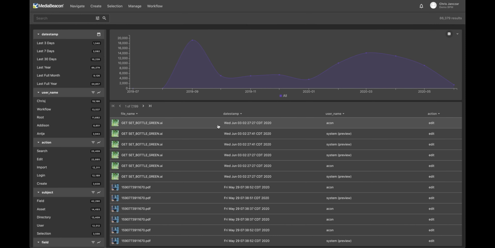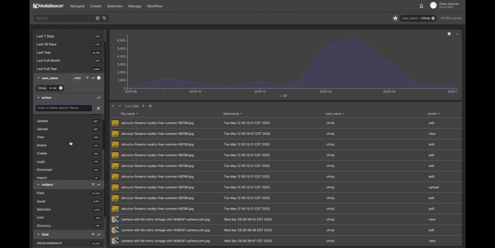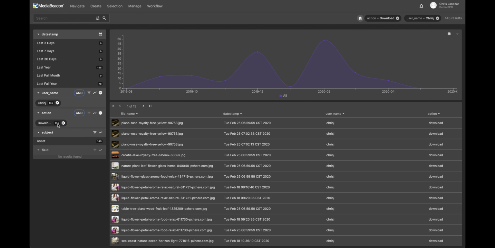To show you that, if I click on my name, we're going to filter just my actions right now. And if I click on, for instance, let's do download. Here we go. You can see I have 145 downloads. And these downloads, you can see some of them I've downloaded the same asset more than once. So you can see the date stamp of when this happened. Then you can see that it was my name. You can see the action.